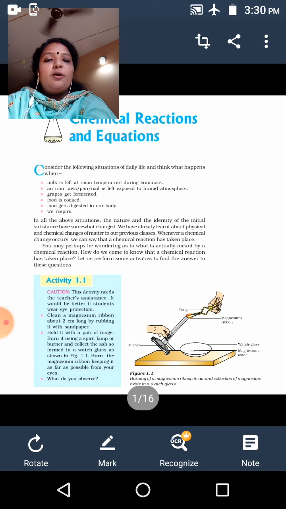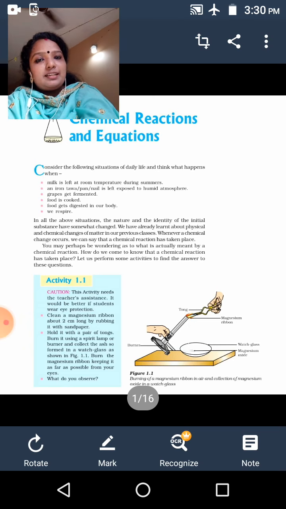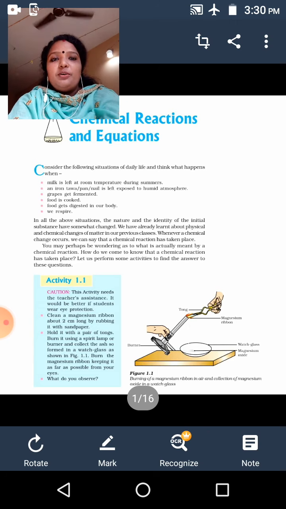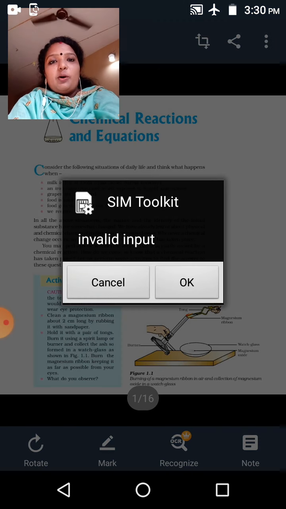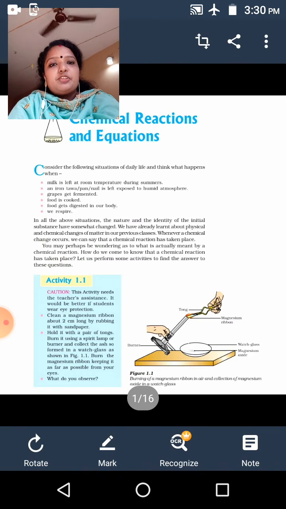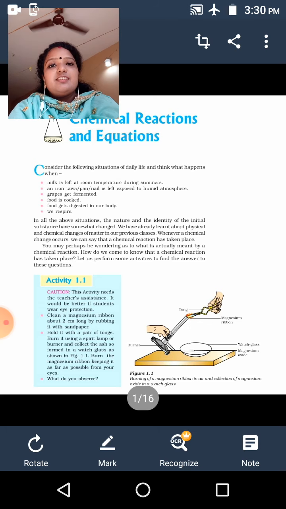All of you know that in our present condition there is no chance to start our regular classes now. So today onwards we start our online classes. Our first chemistry chapter is chemical reactions and equations.